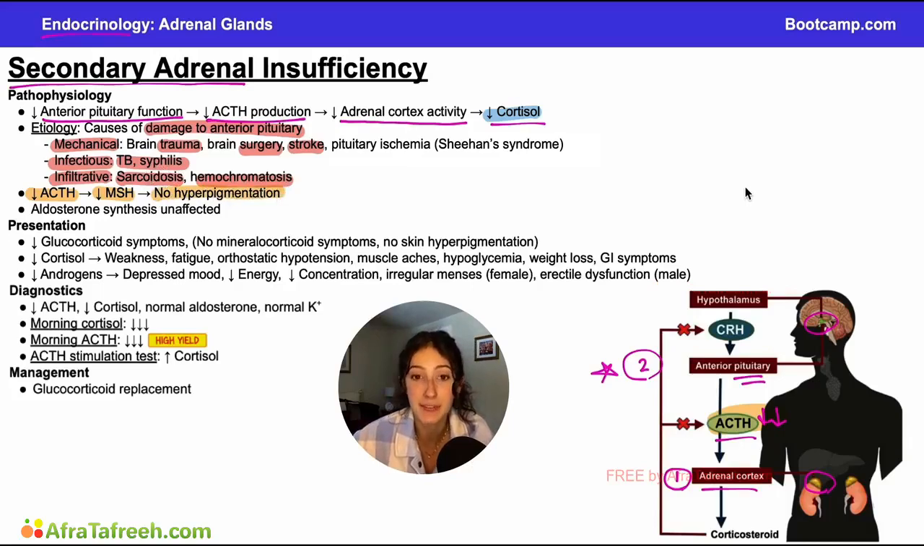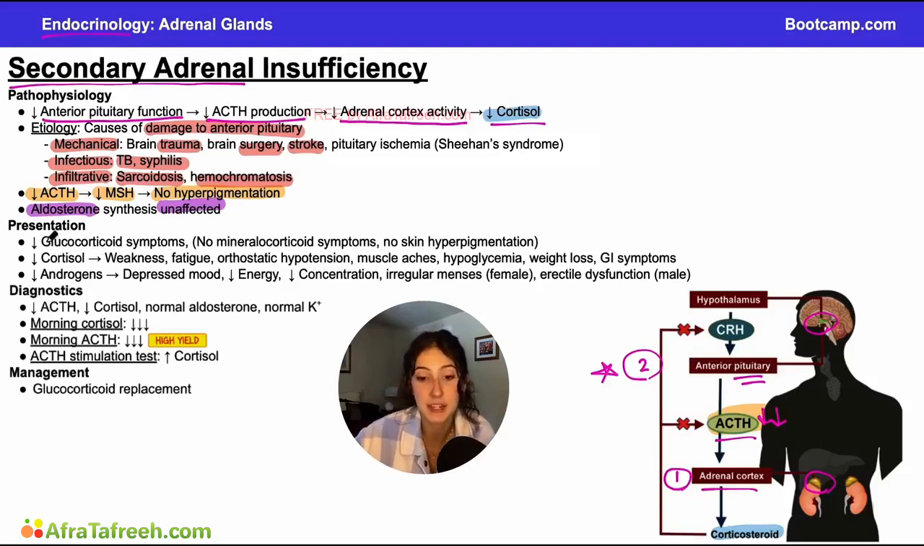So you'll notice that JFK was not included on this slide because there's no hyperpigmentation seen with secondary adrenal insufficiency, and that is going to be a great way for you to be able to distinguish between the two. If you see hyperpigmentation in a question stem, it's a good bet they're talking about primary adrenal insufficiency rather than secondary. And then finally, aldosterone synthesis is going to be unaffected in secondary adrenal insufficiency. That is because aldosterone is not as tightly regulated by ACTH, and so its synthesis is not going to be affected when we have damage to the anterior pituitary.